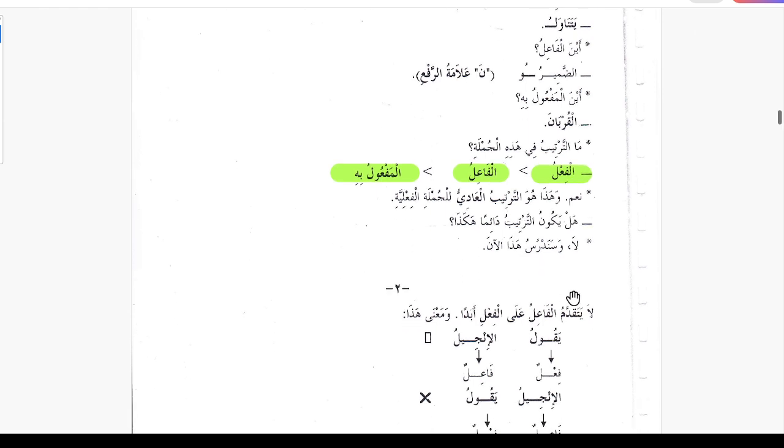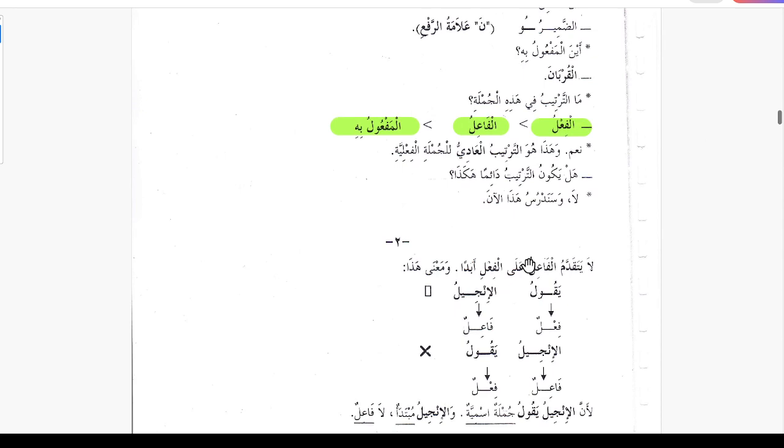Wahaza huwa tartibul adiyu lil jumlatil fi'liya. This is the normal way of writing a jumla fi'liya, but other arrangements are also possible. Hal yakuna at tartibu daiman hakaza, is this order always like this? La, no. Sanadrusu haza, we will study it now.